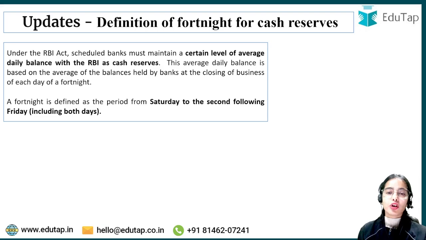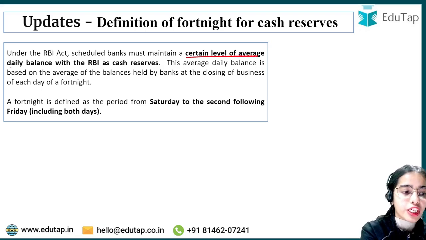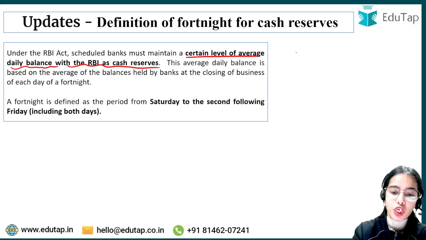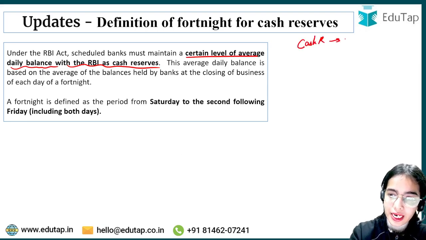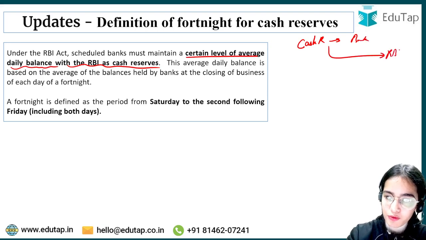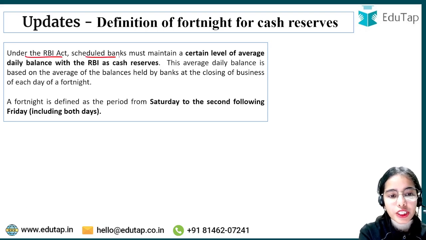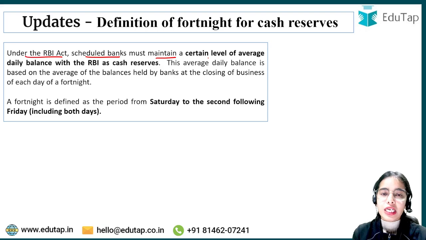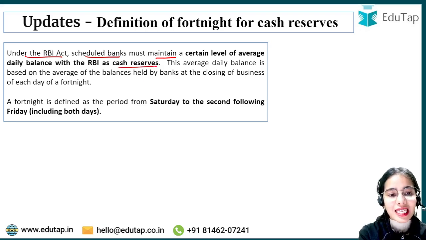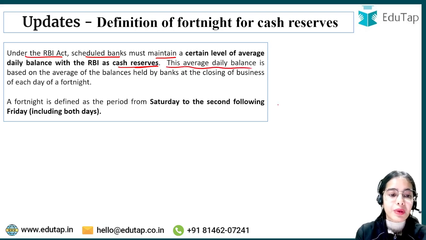Now, definition of fortnight for cash reserves. Under the RBI Act, scheduled banks must maintain a certain level of average daily balance with the RBI as cash reserves. So there are cash reserves that the banks have to maintain with the Reserve Bank of India under the CRR, the cash reserve ratio, that is currently 4.5%, right? Okay, this average daily balance is based on the average of balances held by banks at the closing of business of each day of a fortnight.